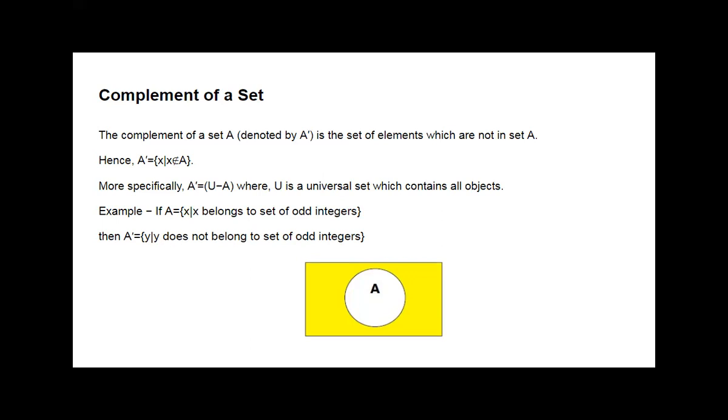If we consider the complement of that set, then in the universal set, all the other elements are there in A dash. The complement of a set A is A dash, and all the elements except the elements of A are there in the set A dash, if we consider the universal set. Getting the concept of complement of a set?